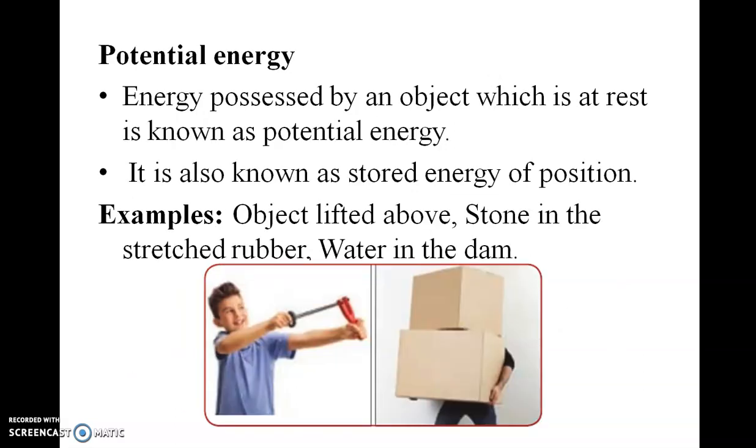Potential energy. Energy possessed by an object which is at rest is known as potential energy. It is also known as stored energy of motion. Examples: object lifted above, stone in the stretched rubber, water in the dam.